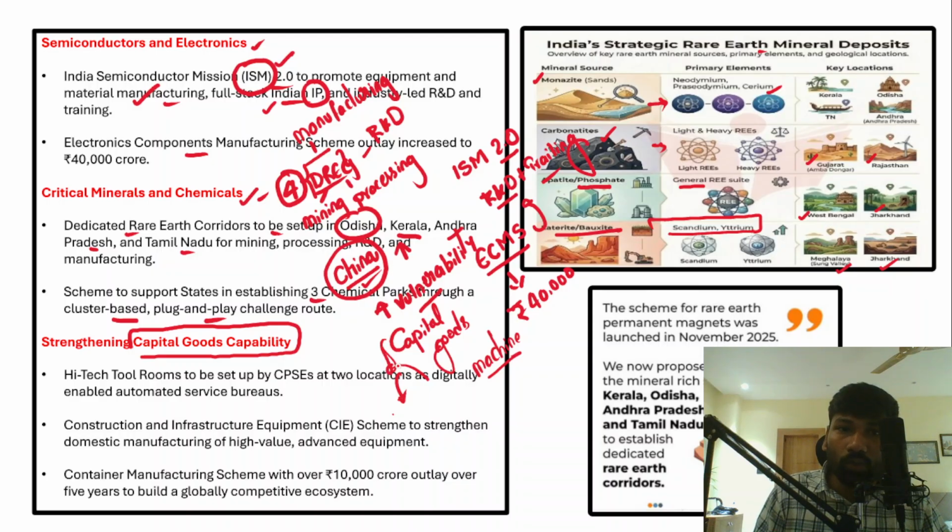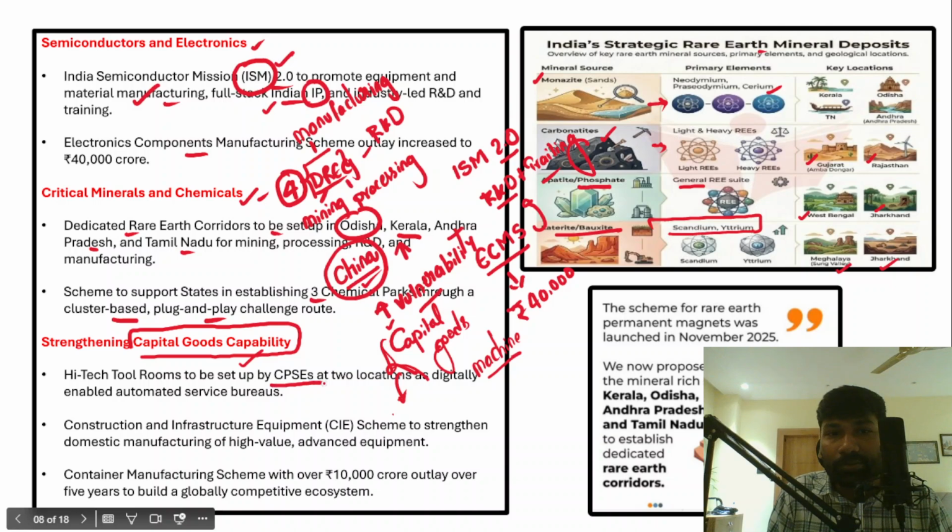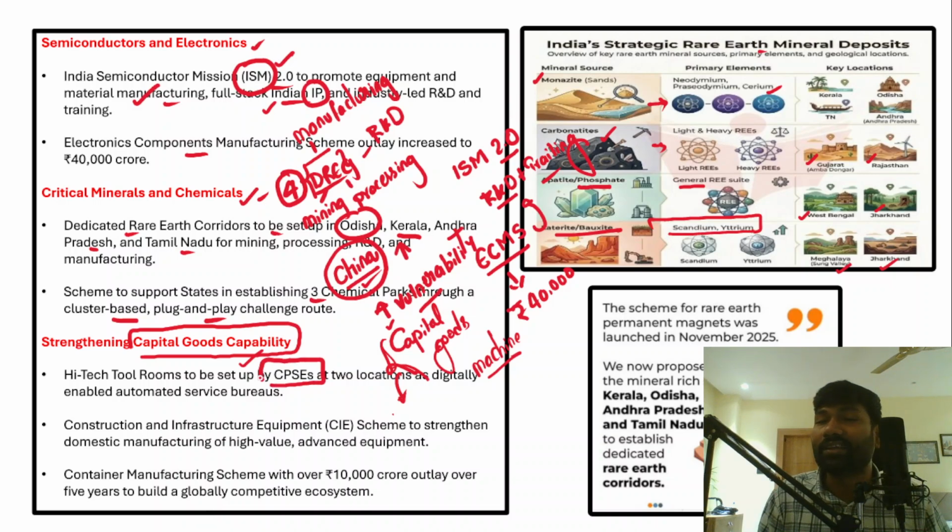So capital goods are very often intermediate goods that we use to make or manufacture other products, right? In order to strengthen the capital goods capability, high-tech tool rooms will be established by the central public sector undertakings at 2 different locations.